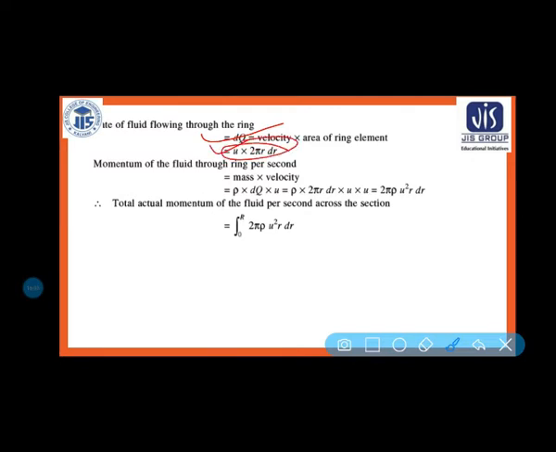Now if I am talking about the momentum of the fluid through the ring per second, momentum is equal to mass into velocity. So mass is equal to rho into v, rho into v by t into velocity.